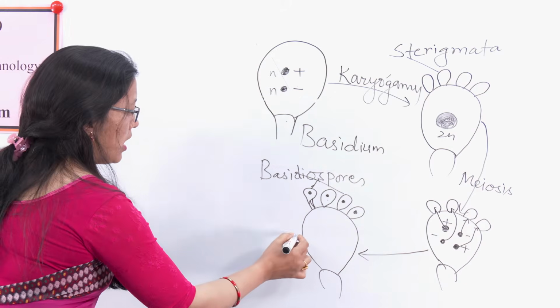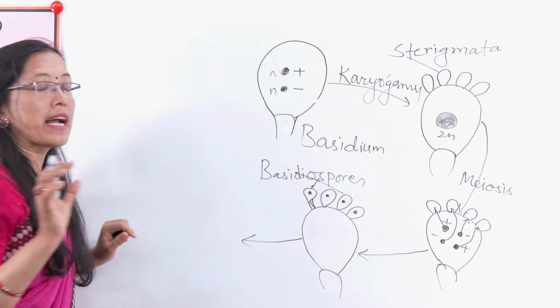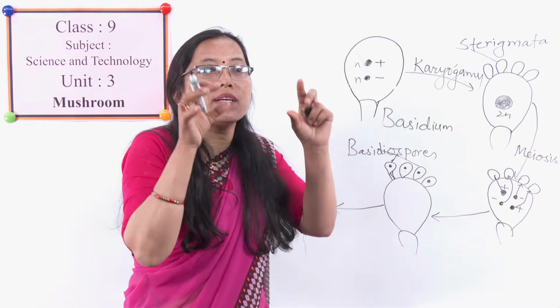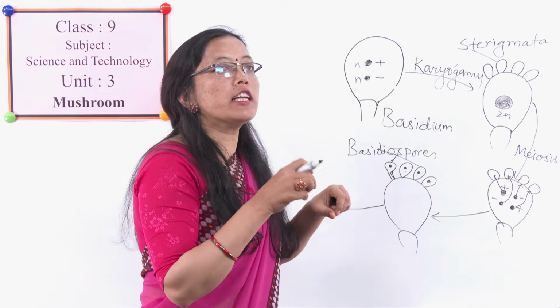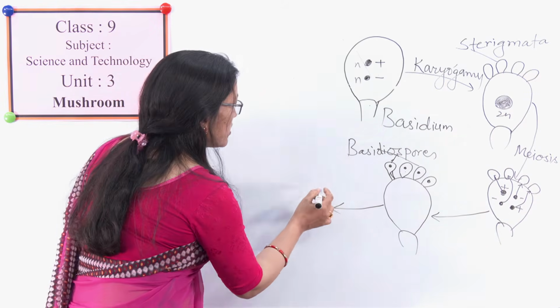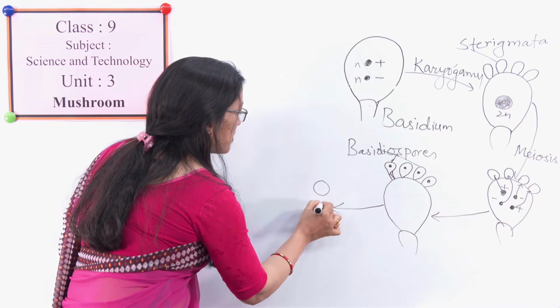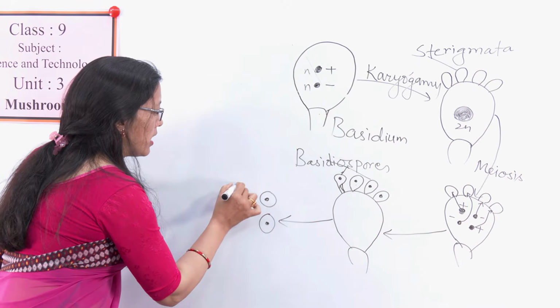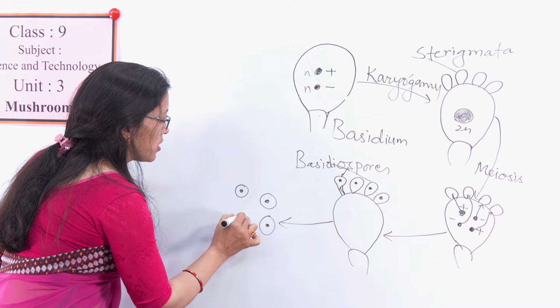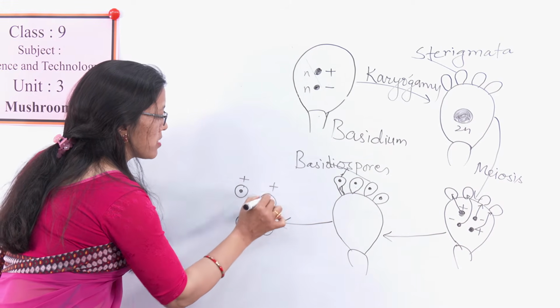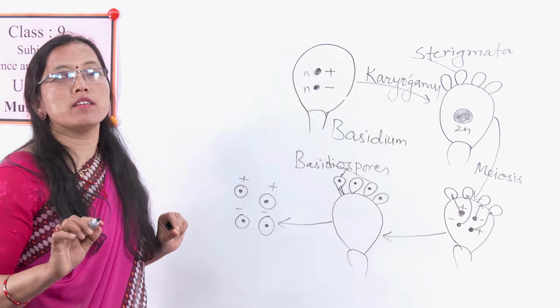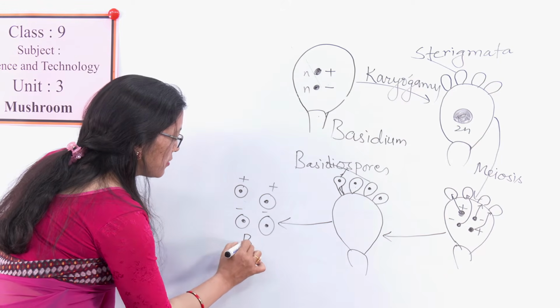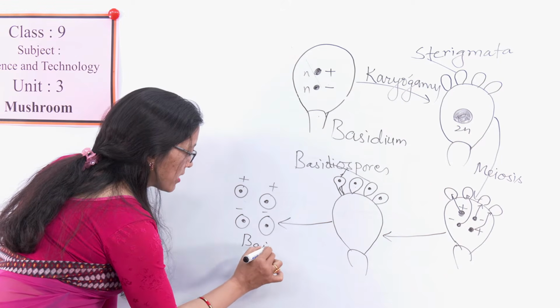When they mature, these basidiospores will fall into the soil. Out of these, there are 2 plus strand and 2 minus strand basidiospores, falling inside the soil.